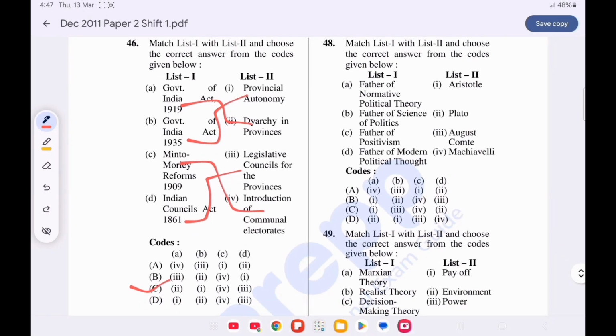Now question number 48. Match list 1 with list 2 and choose the correct option from the code given below. Option D is correct. Father of normative theory is Plato. Father of political science is Aristotle. Father of positivism is Auguste Comte, and the father of modern political thought is Machiavelli.